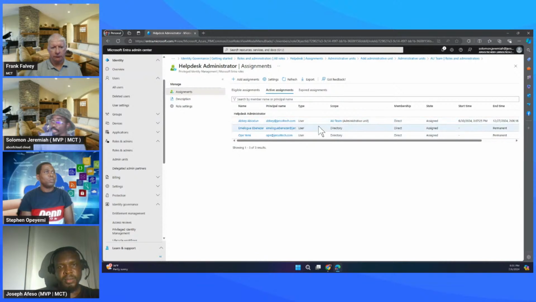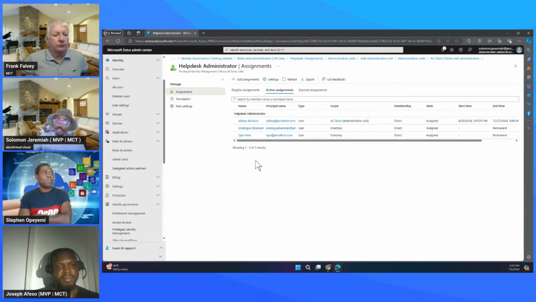So that's how we can use the scope when we are talking about Entra ID. For now, there's a lot to actually speak about. I can go on talking about a lot of features we have when we are dealing with role-based access control in Azure and Microsoft Entra, but because of time, I would just stop here, and I will try my best to do a short video and post it on YouTube to cover other aspects of this topic. I think I should be stopping now.